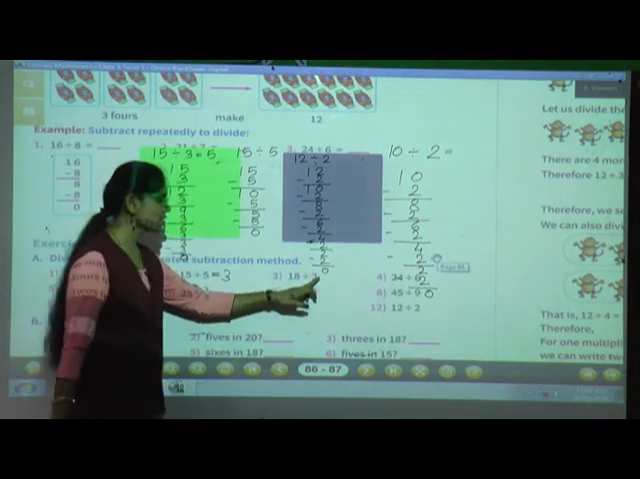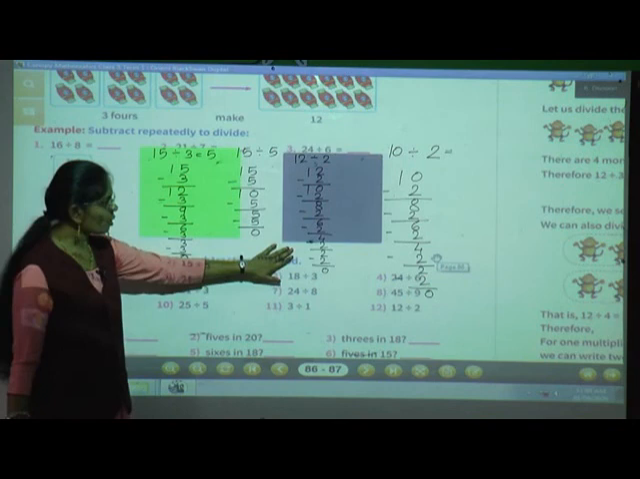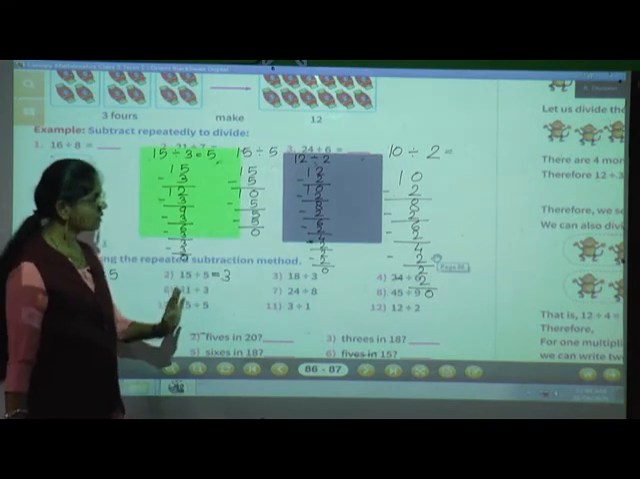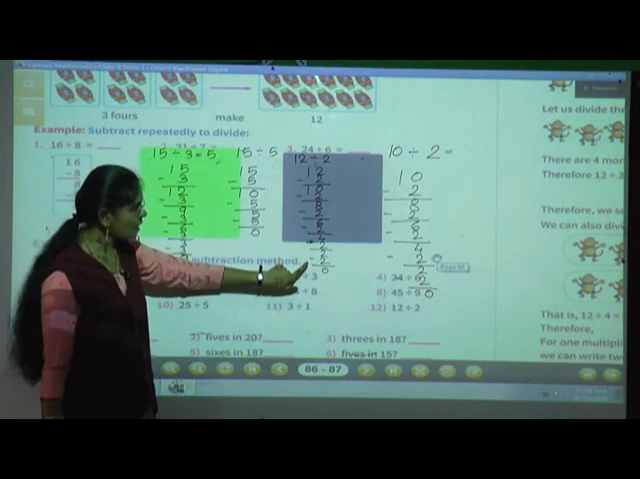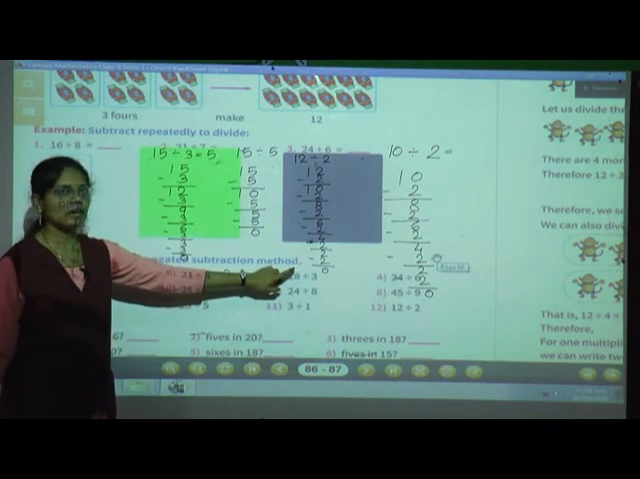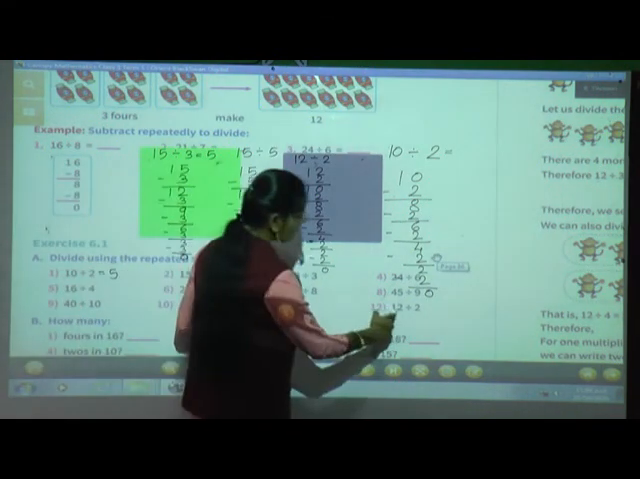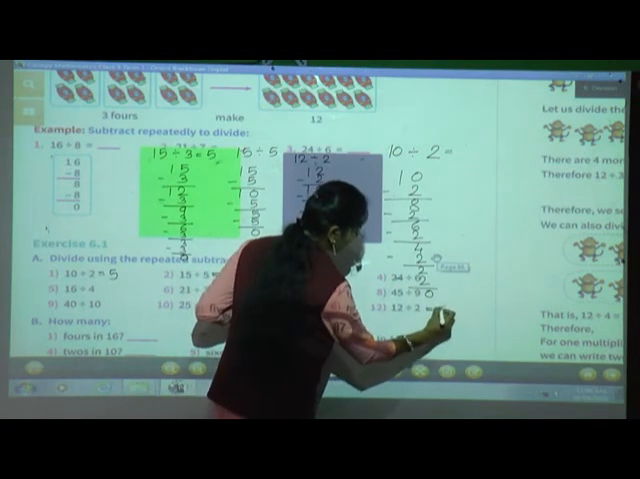Now we got the answer 0. Okay. Now here we will stop. Now count how many times we have done the subtraction. 1, 2, 3, 4, 5, 6. 6 times we have done the subtraction. So 12 divided by 2 is equal to 6.